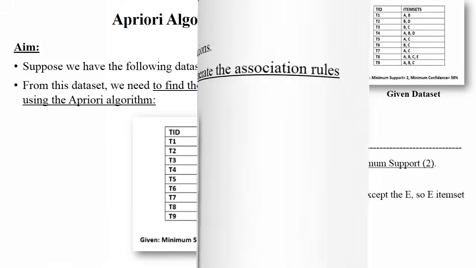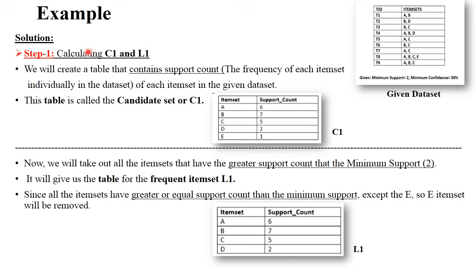So next. Now the first step is you need to calculate C1 and L1. So what exactly is it? C1 means candidate set and L1 means frequent item set. Let's see here. Suppose this is your given data set. How many items are there? Total 5 items: A, B, C, D and E. See here, this is your C1 table. There are 2 columns, item set and support count. You need to calculate the support count in C1. So item sets are A, B, C, D, E. Total 5 item sets are there.